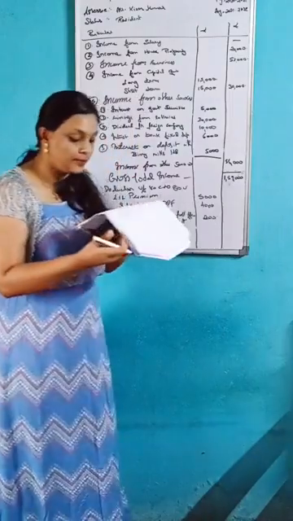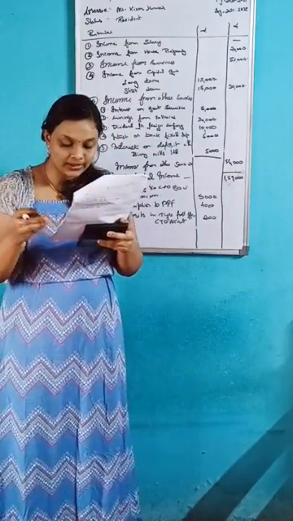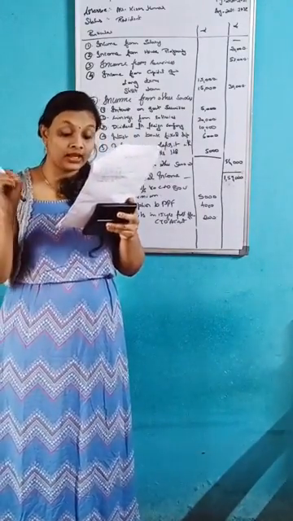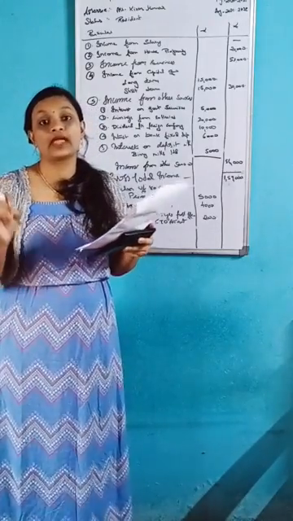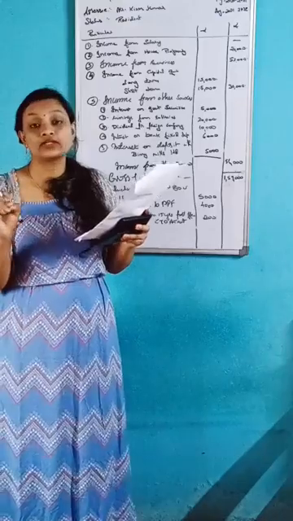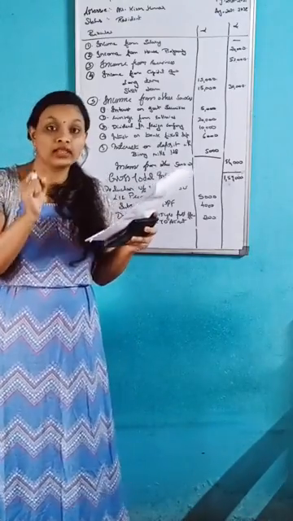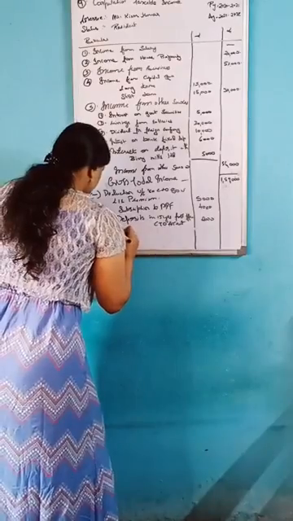Next comes medical treatment of dependent person with disability. In income tax, they have given the value 75,000 that you should take.